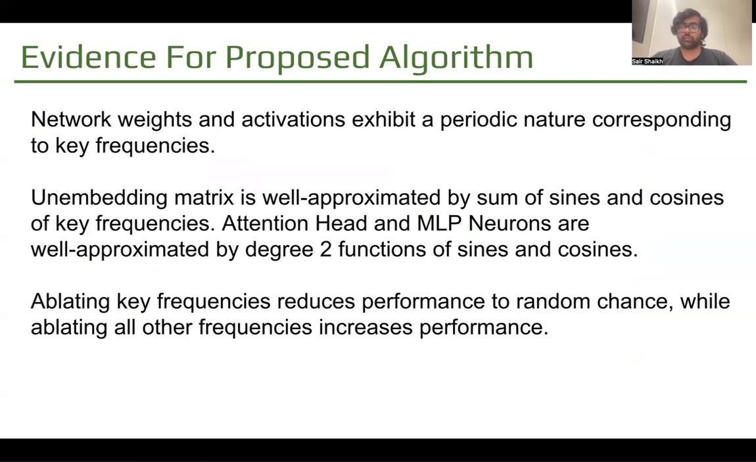Similarly, attention heads and MLP neurons, which we saw calculate this sum like sine of a plus b, are well approximated by degree 2 functions of sines and cosines, which correspond to the identity from middle school that we all are familiar with. Lastly, they also tried removing certain key frequencies from their internal representation and saw that that reduces the performance to random chance, meaning that those are the most valuable. And they tried ablating other frequencies and saw that that increases performance.